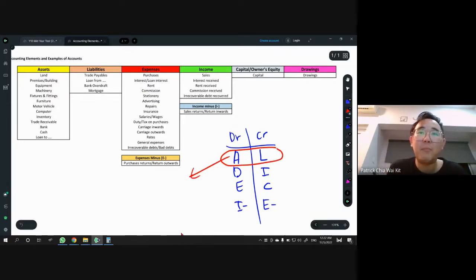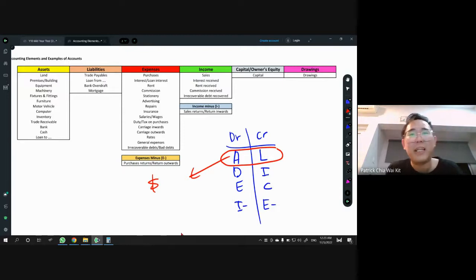Example of asset, we have the money account, which comes from cash, bank, and petty cash. Does our money always plus? It doesn't. It can go minus also, it will decrease. Which is why asset is not always DR, because DR in asset means it's plus.